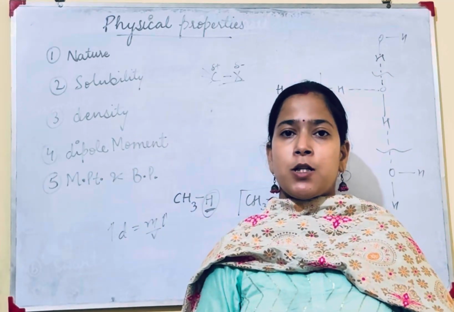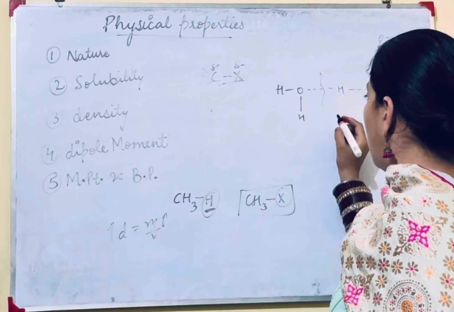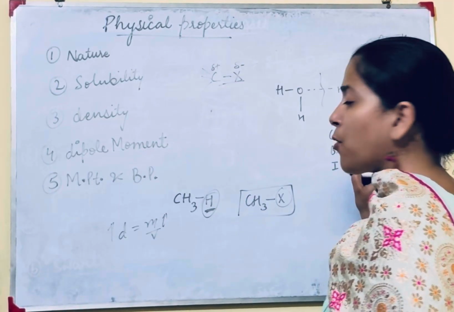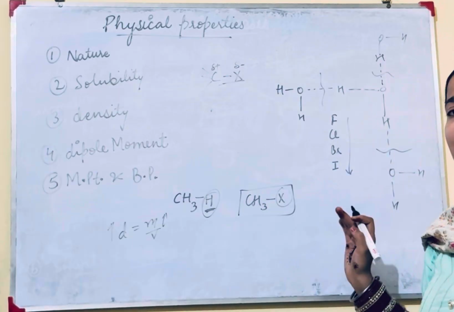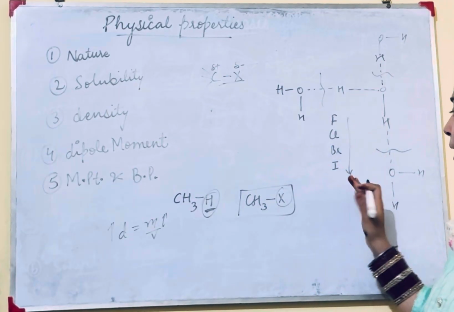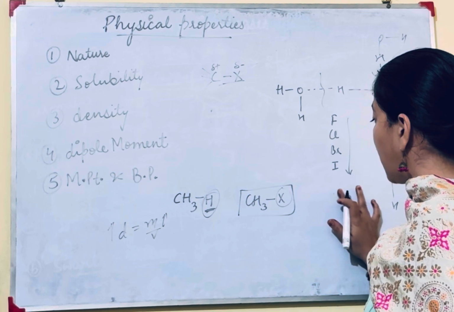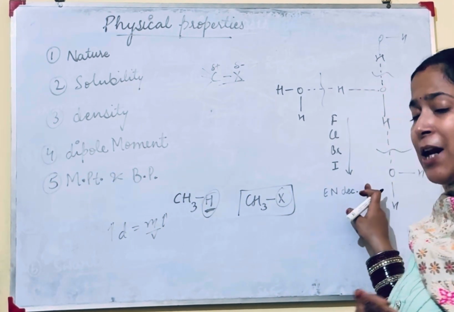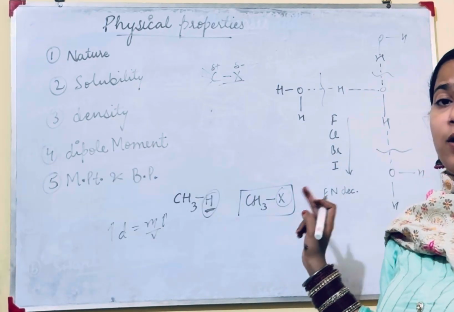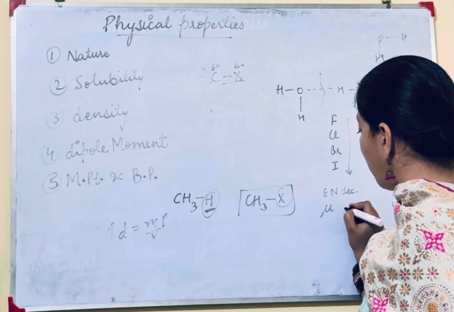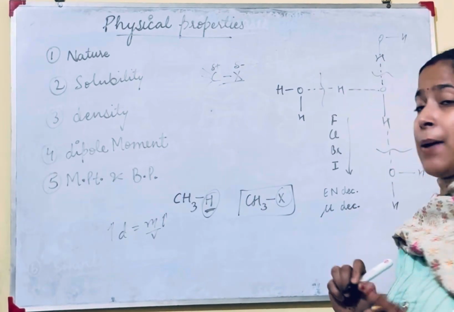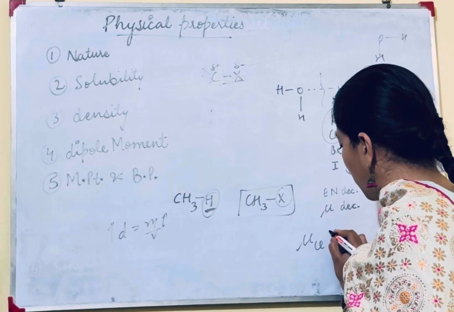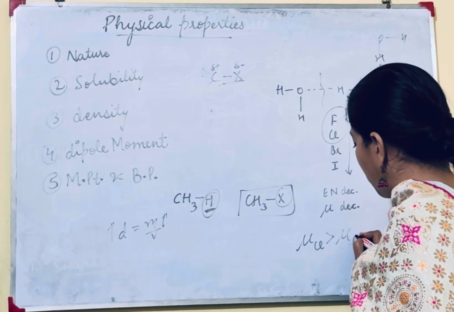Next is dipole moment. As we move down the group, fluorine, chlorine, bromine, iodine, electronegativity will decrease. If the electronegativity will decrease, then its dipole moment will also decrease. But there is an exception. The dipole moment of chlorine is more than fluorine.